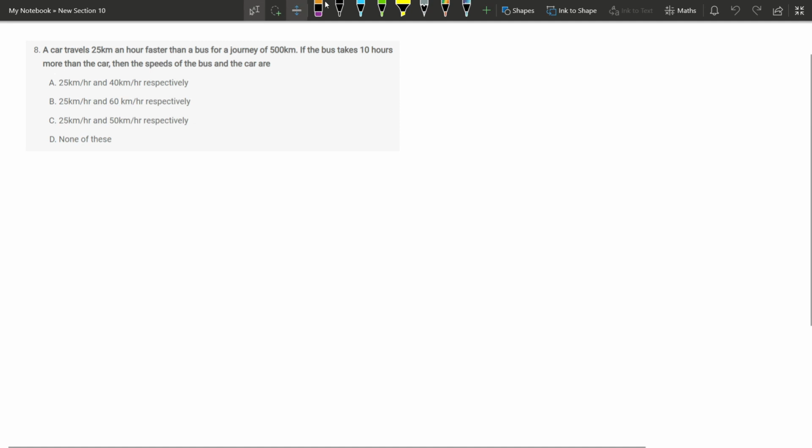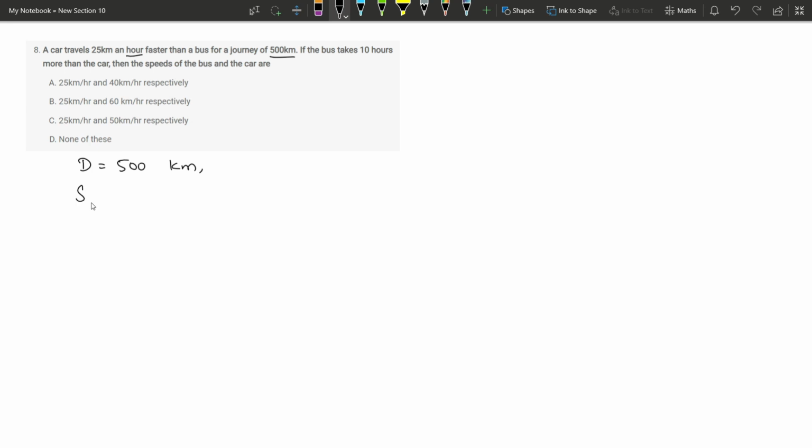The next question is very similar to one of our previous questions. We had a faster train, a slower train, and the difference between the time taken and the difference between the speeds. Here also exactly the same question is given, only the values are differing. We have to find the speed of the bus and the car. What is the information given? The car travels 25 km per hour faster than the bus, and the journey is for 500 kilometers. So distance is 500 kilometers.